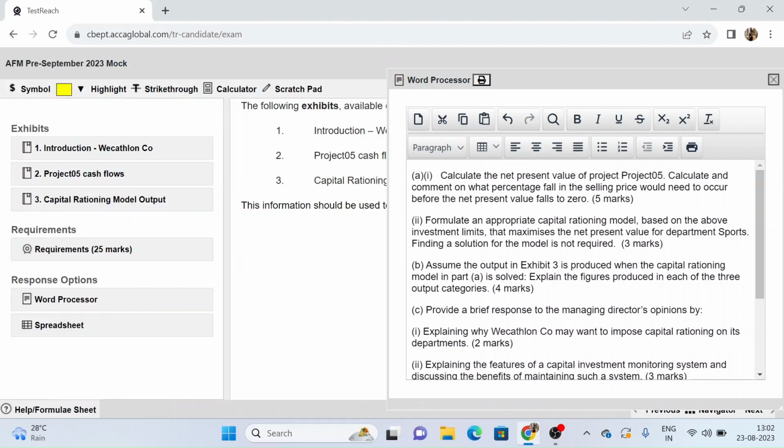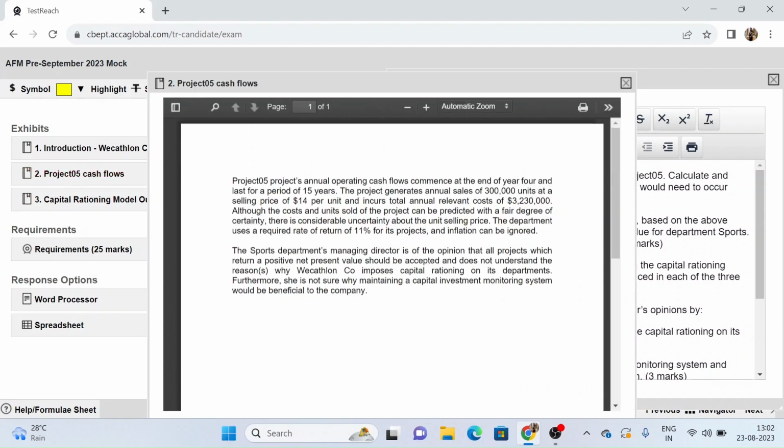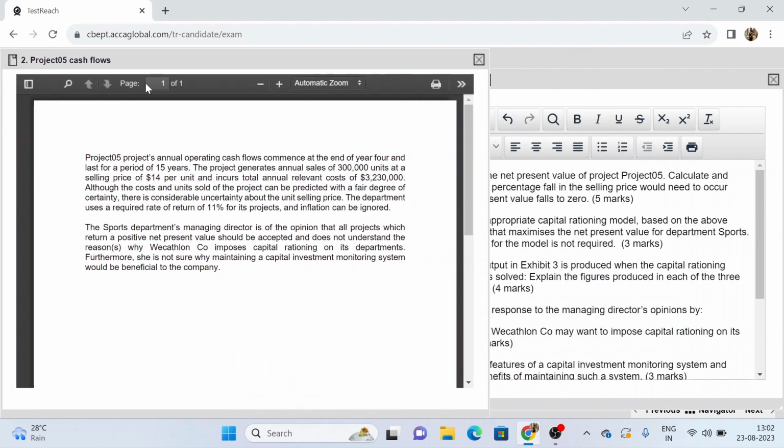And then the first requirement is calculate the NPV of project 05. So let's look at project 05 cash flows. So we have the project's annual cash flows commence at the end of year 4 and last for a period of 15 years. The project generates annual sales of 300,000 units at a selling price of $14 per unit and incurs total annual relevant costs of $3.23 million.